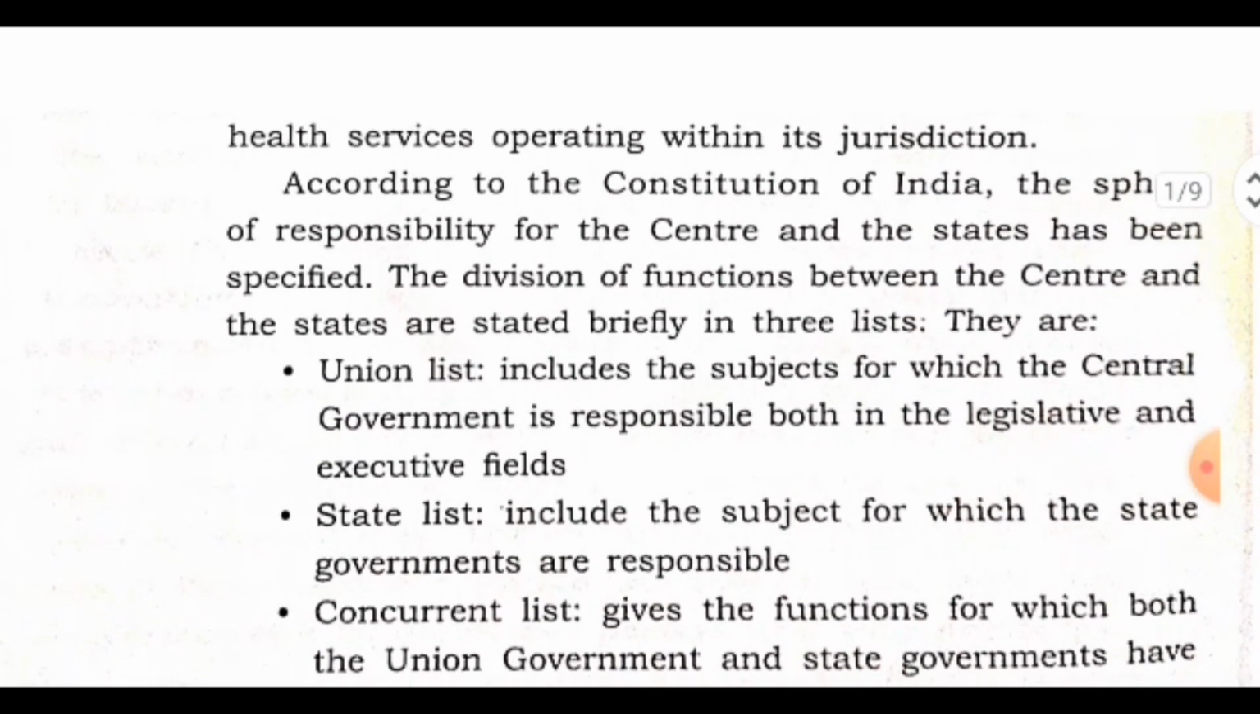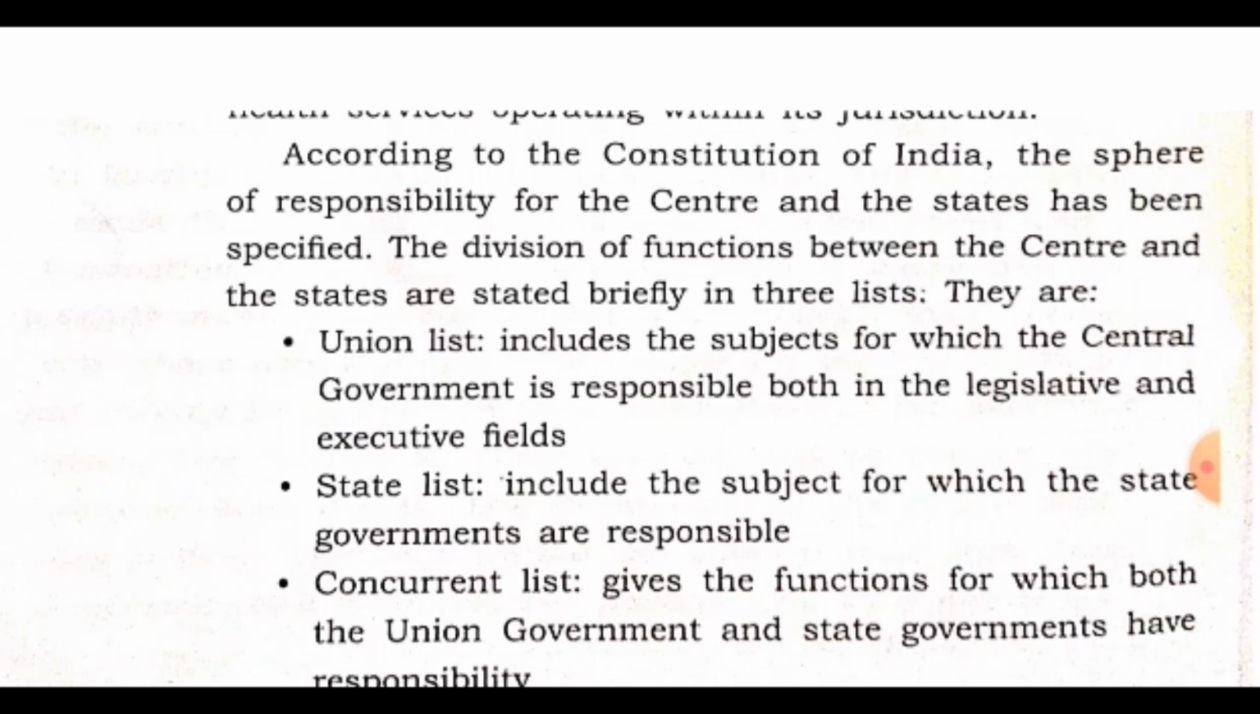According to the Constitution of India, the sphere of responsibility for the center and the states has been specified. We have the central government as well as the state government. At the central level we have the prime minister and the president, and at the state level we have the chief ministers and the council of ministers. Different responsibilities are allocated to the central government and the state government. The division of functions between the center and the state is stated briefly in 3 lists. If you want to know the function of the central government and of the state government, you need to know these 3 lists.